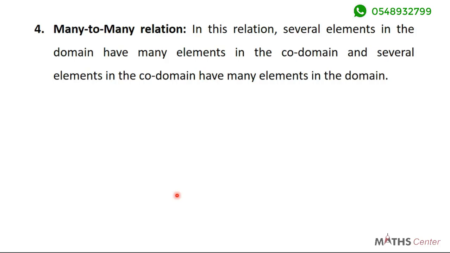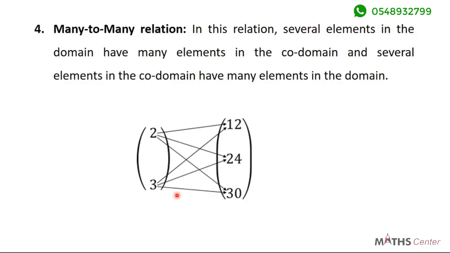We've considered one to one, we've considered one to many, we've considered many to one. Lastly, we are going to consider many to many. In this relation, several elements in the domain have many elements in the codomain, and several elements in the codomain have many elements in the domain. What does this mean? Let's pick an example and see what this means.